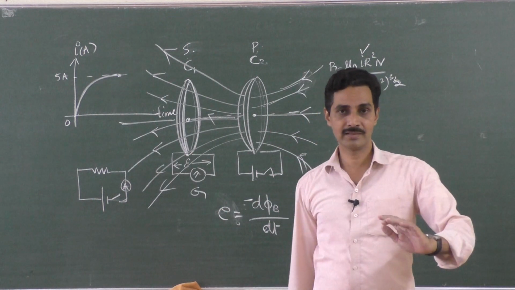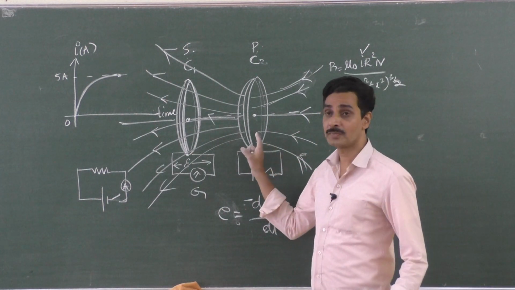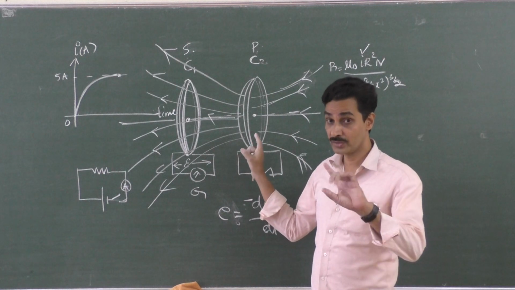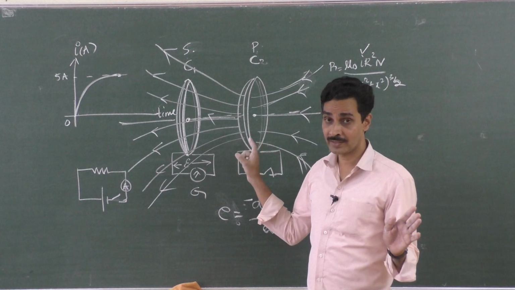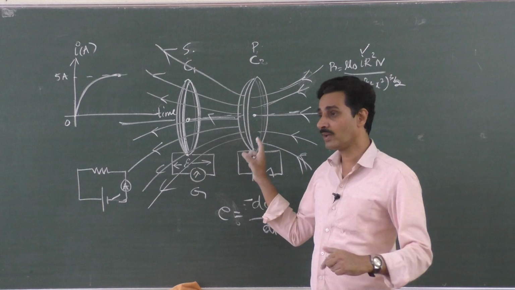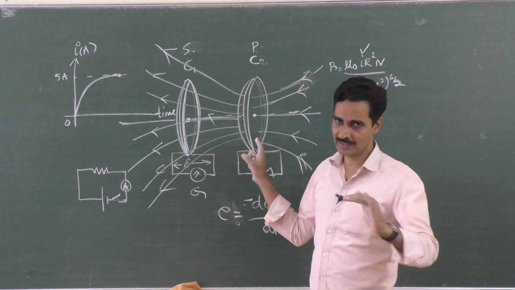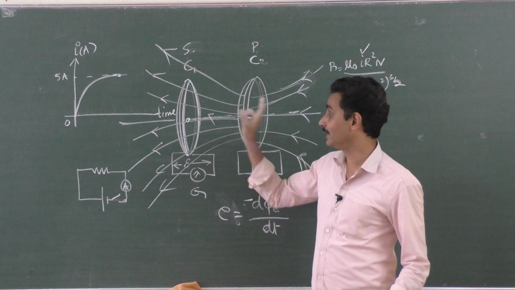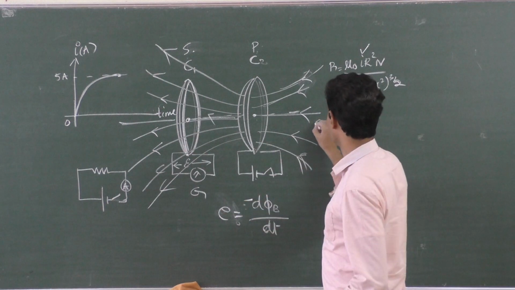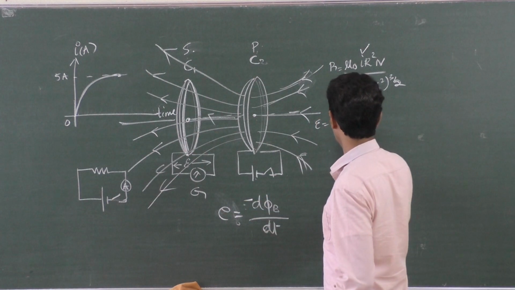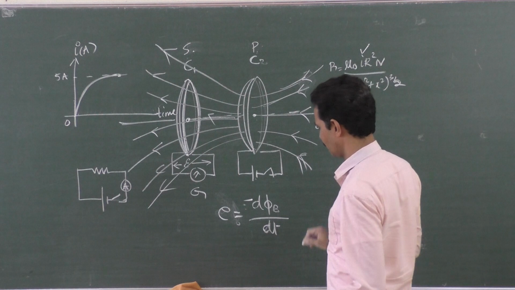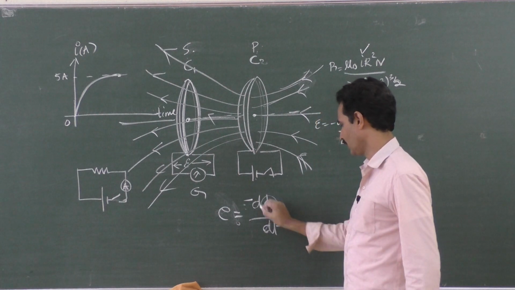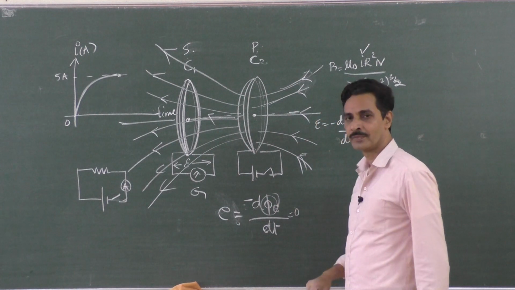Once the current reaches the steady value, the magnetic field produced by the primary coil is a steady magnetic field; it doesn't change with time. So induced EMF is minus d phi B by dt, the formula I have written here. It is constant, so it becomes 0.